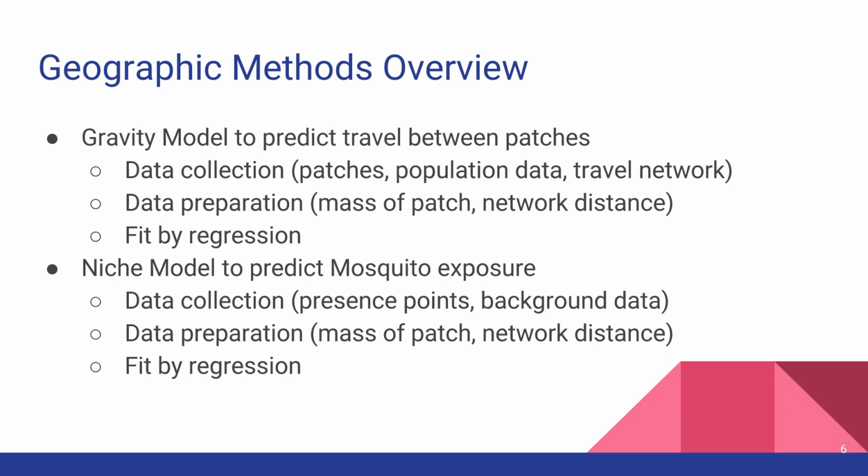Geospatial analysis has come into play twice in our work. First, we utilized a gravity model to predict the flow of people between patches, and then we used environmental niche models to predict mosquito exposure in each respective patch.